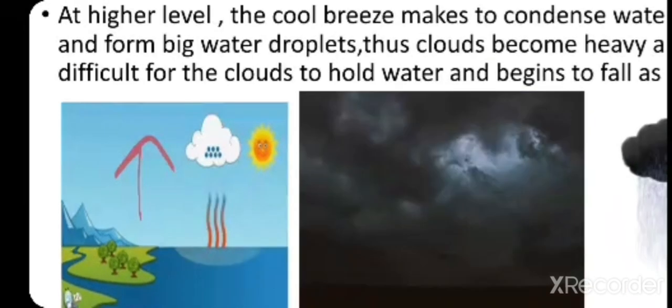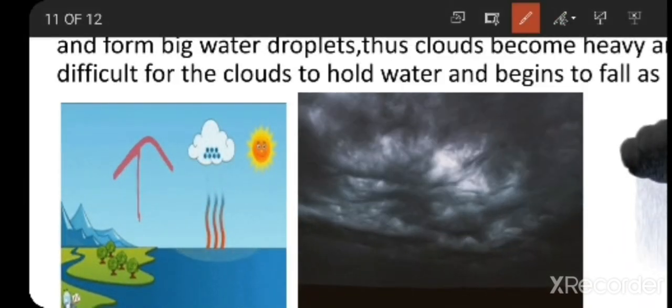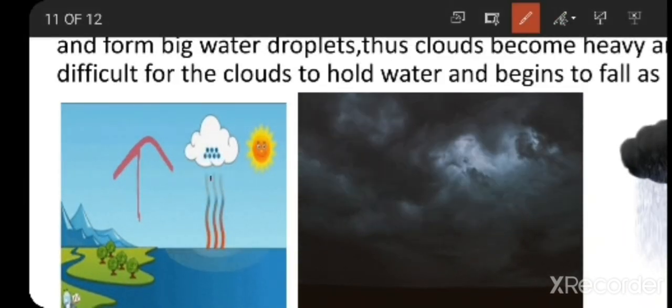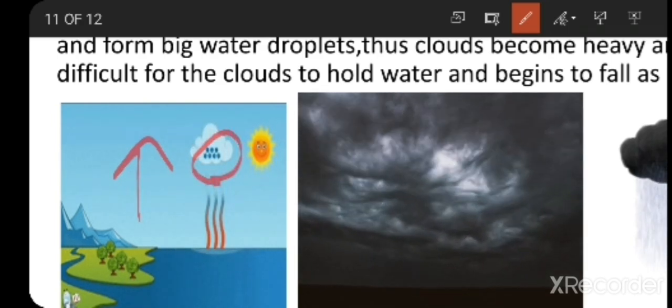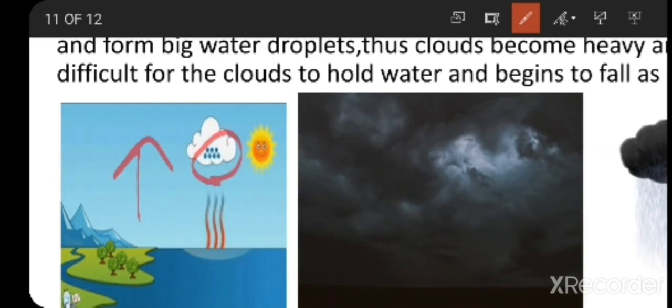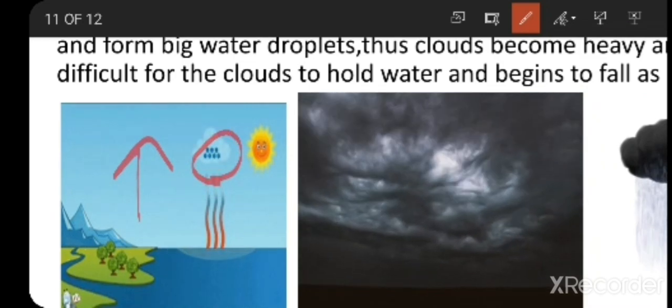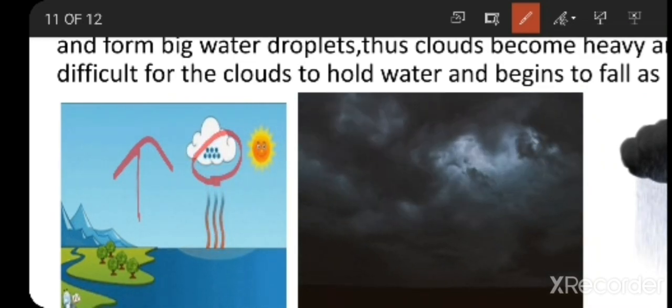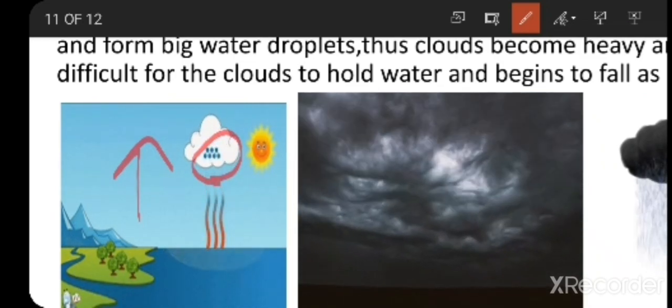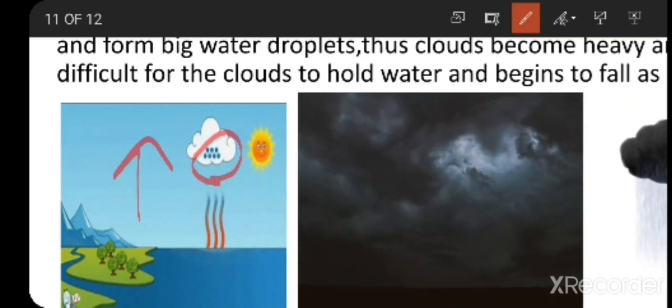You all know in higher level the water droplets will be formed. What happens next is, these water droplets slowly increase in size and in weight.